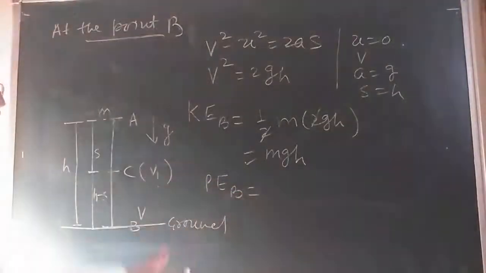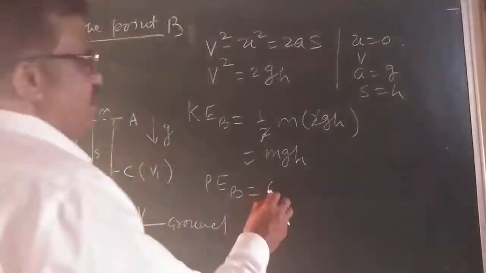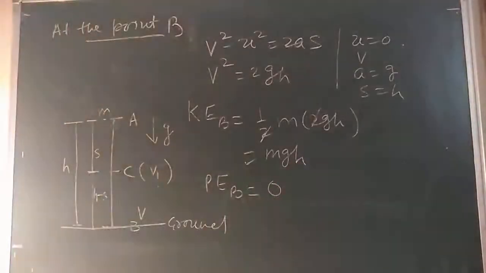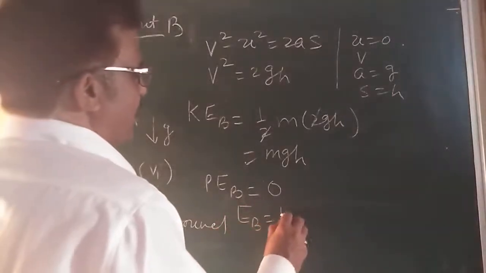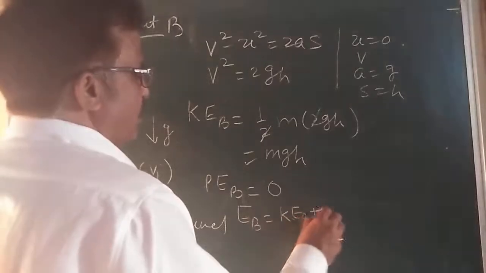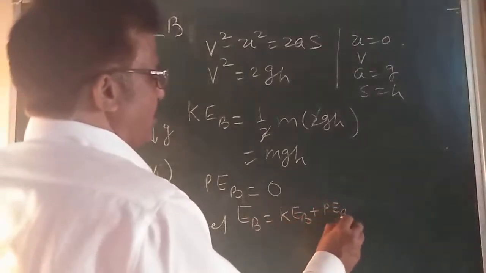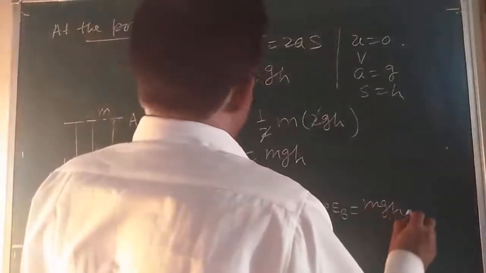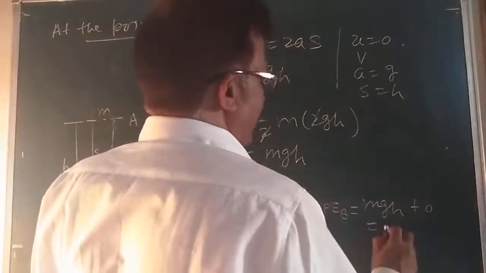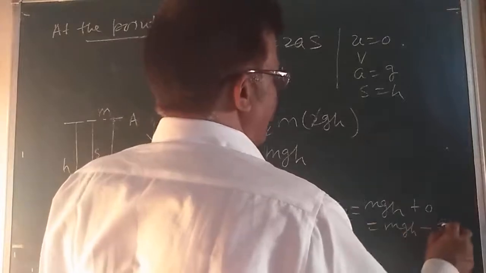The body is near the ground, yes. So potential energy is 0, kinetic energy you already have. The total energy at the point B is equal to kinetic energy at the point B plus potential energy at the point B, that is mgh plus 0, that is equal to mgh. This is our equation number 3.